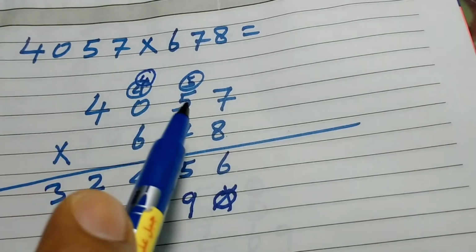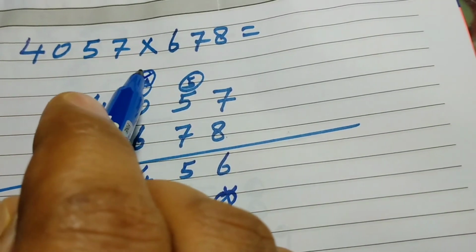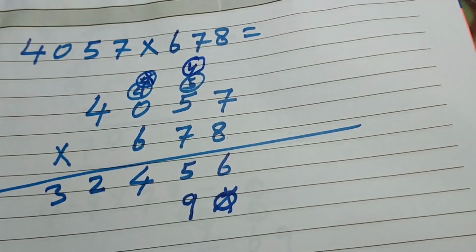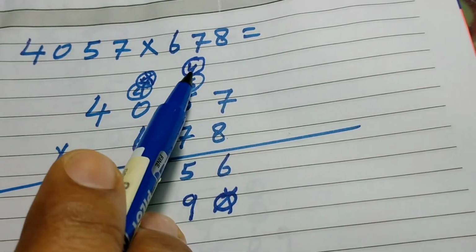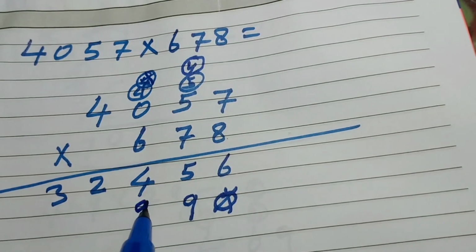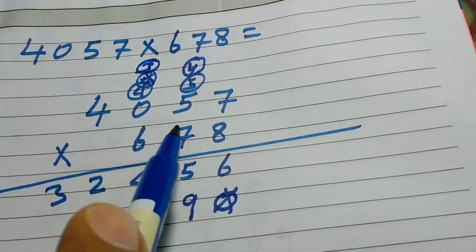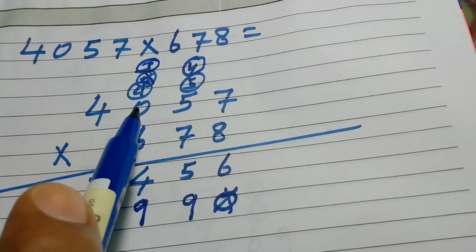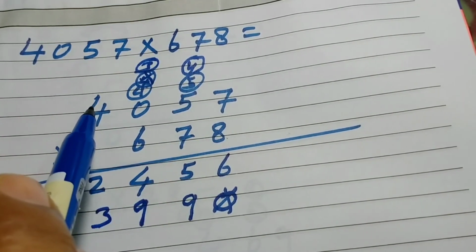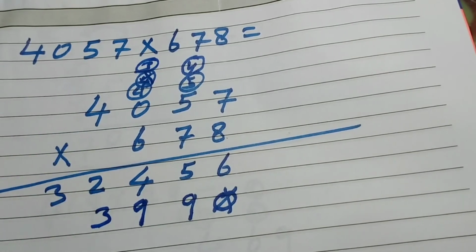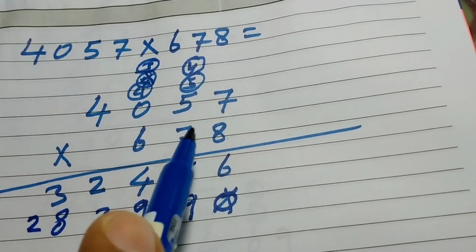So 7 multiply 5, 35 plus 4, 39. So 9 will be here and 3 will be here. So 7 multiply 0, 0 plus 3. 7 multiply 4 equal 28. So 8 here, 2 here. So the tens digit is also completed.